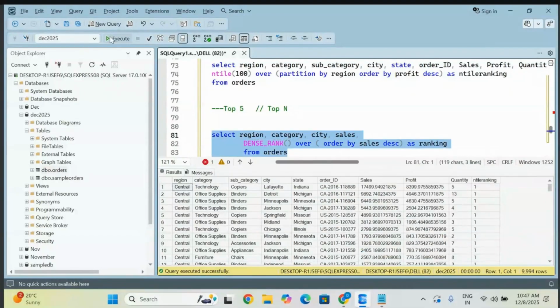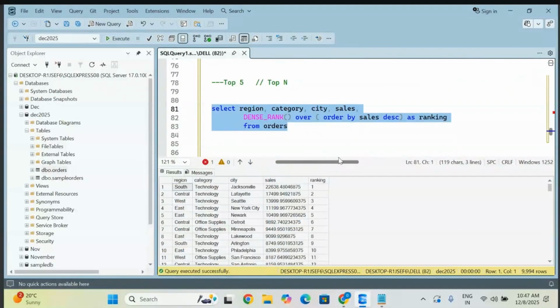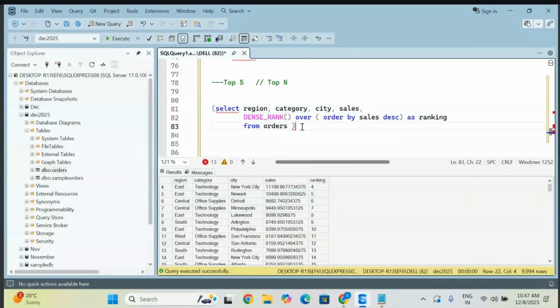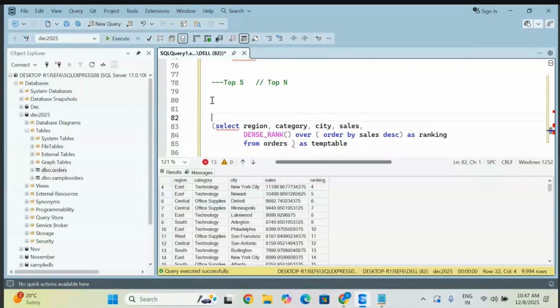First check your query. This is fine, perfectly coming, and your rank is also assigned. Check whether the same rank is being given for ties. Yes, one or two records you can check if you have data. Fine, now I want to make this into one subquery and convert it into a temporary table. I'm giving the temp table here. Now I want to write the correlated query here. Now select star from this entire table.